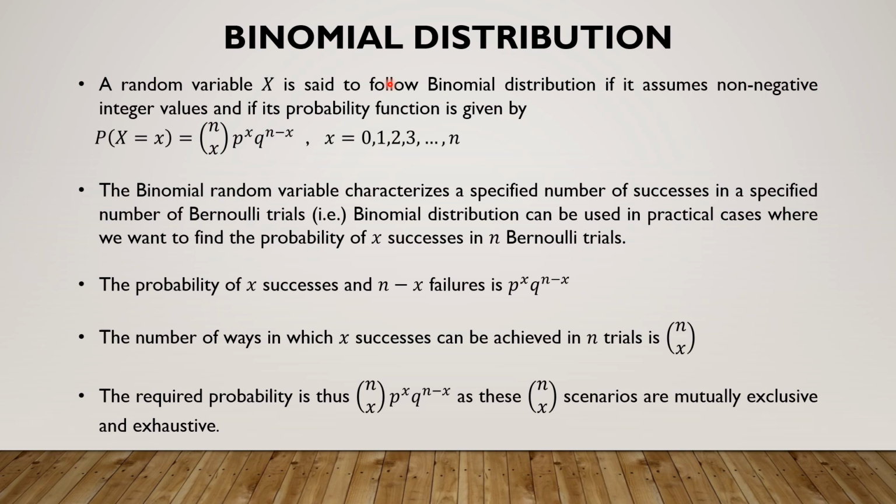Let me start with the binomial distribution. The binomial random variable capital X has its probability function or probability mass function defined as NCX P power X Q power N minus X.